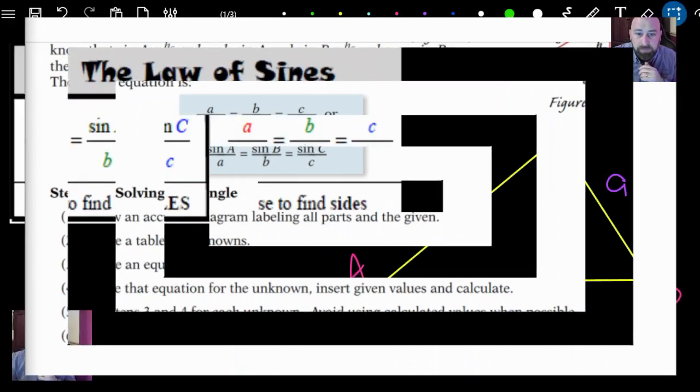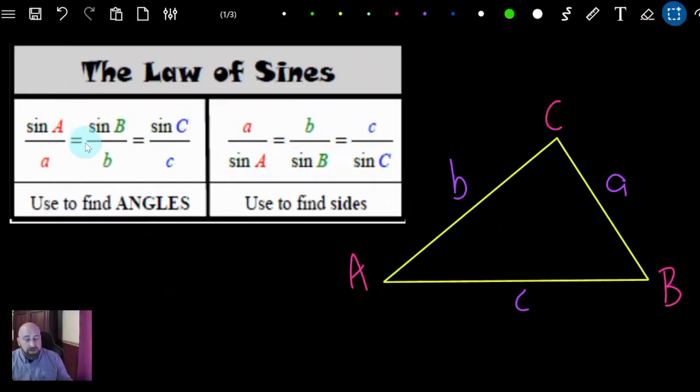Okay. All right, let's jump over here. Let me show you this on the screen as well. This thing here says to use one formula to find the angles and the other to find the sides, but to be honest, you could do it either way. It doesn't really matter. It's just in your mind, but hopefully that will help you out.